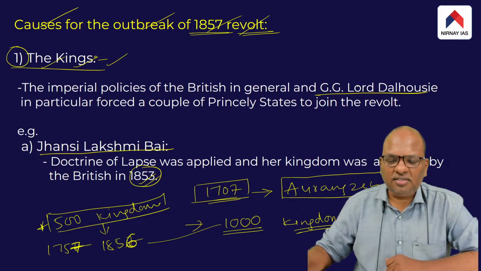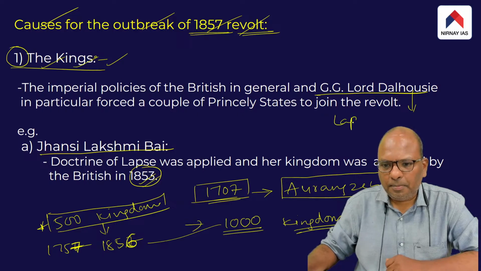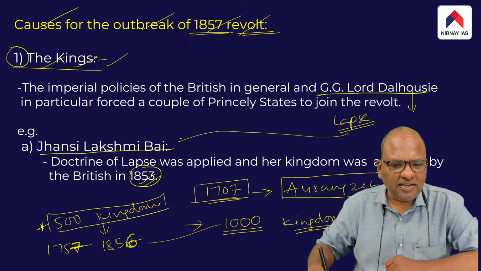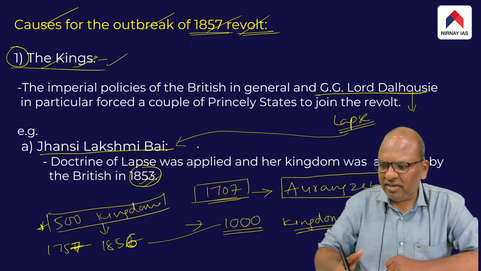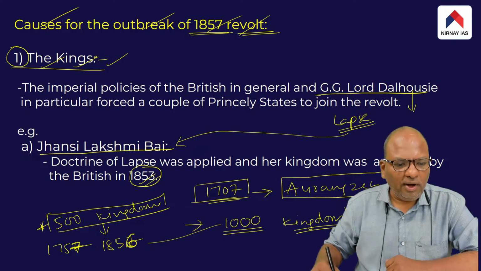So the point is, Dalhousie came up with an imperial scheme called the doctrine of lapse, and Dalhousie applied this doctrine to the kingdom of Jhansi Lakshmi Bai and took over her kingdom.